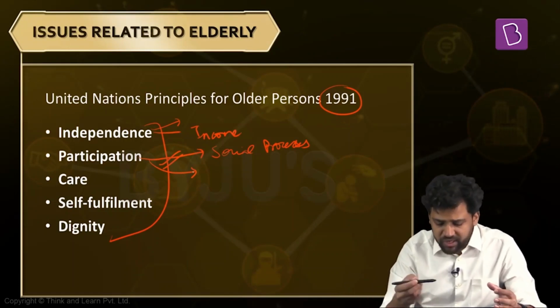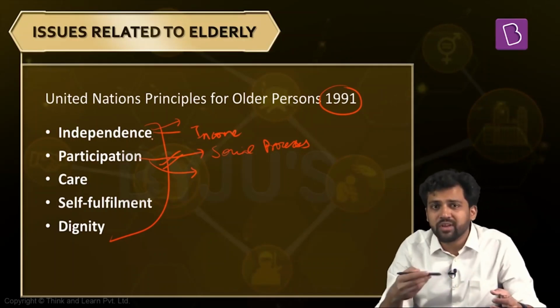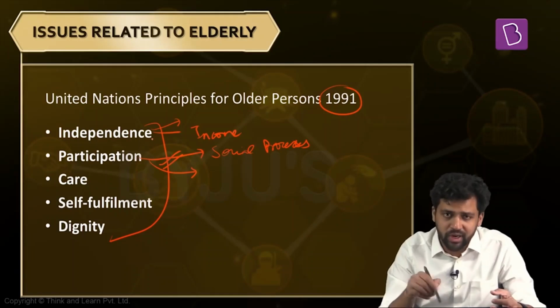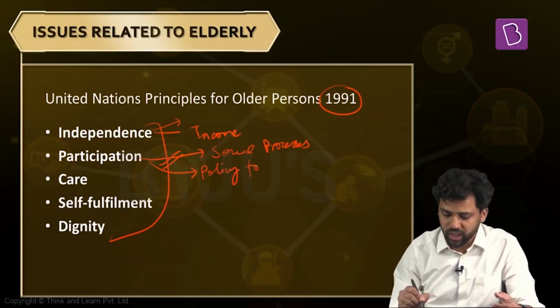And also one more thing here, when we say participation, it also means that they should also be participants in the process by which you are making policies. So whenever there is any policy intervention or when you are to draft a policy, you should also take the opinion of the elderly person. That can help you formulate better policies. So participation in policy formulation as well.